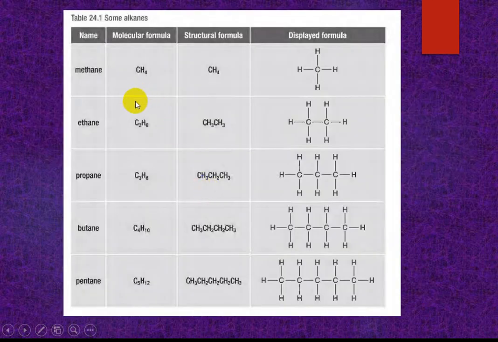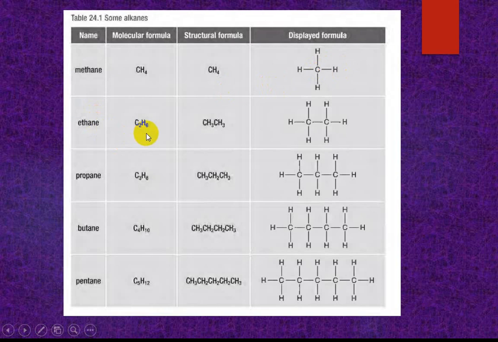Look, some alkanes: methane, ethane, propane, butane, pentane. This is the molecular formula of methane, CH4. This is the structural formula CH4, and this is the displayed formula of methane. All bonds are shown in the displayed formula.